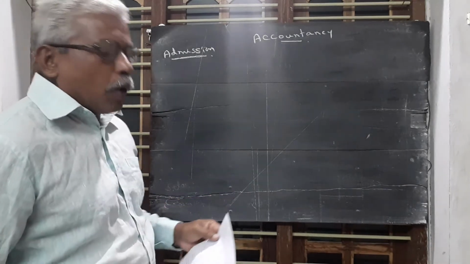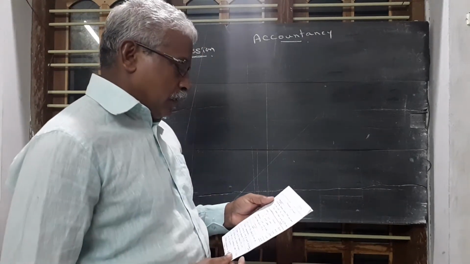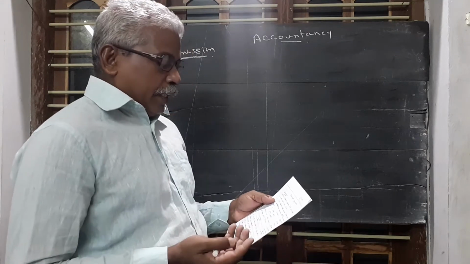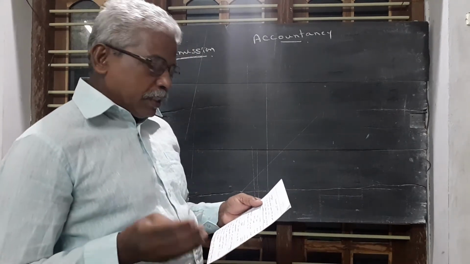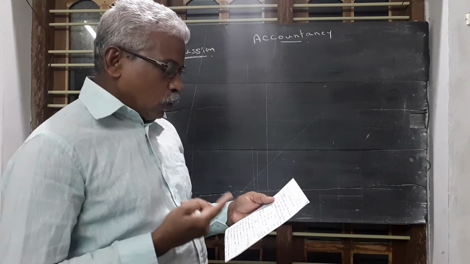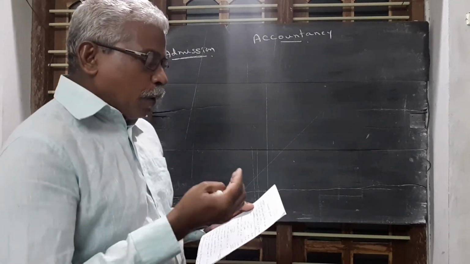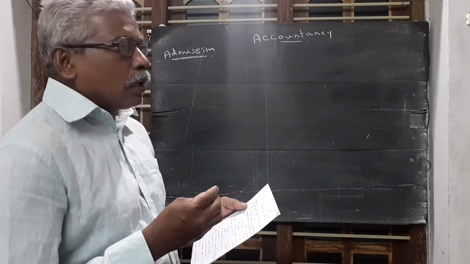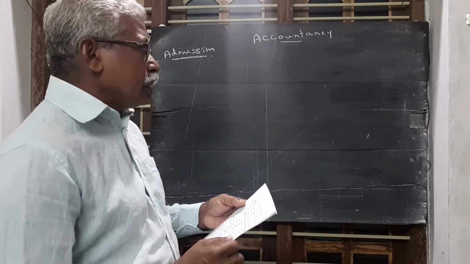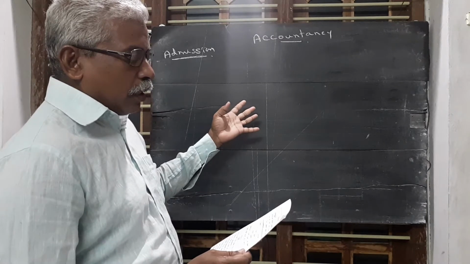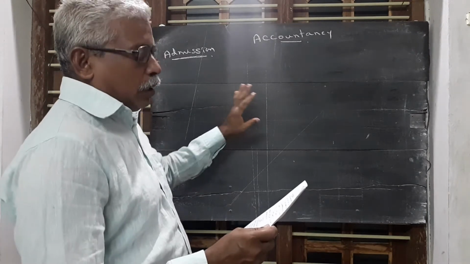When a new partner is admitted, the old partners' profit sharing ratio will be changed. Then also, their assets and liabilities are changed. The new partner should bring capital. All these are included in the problem.